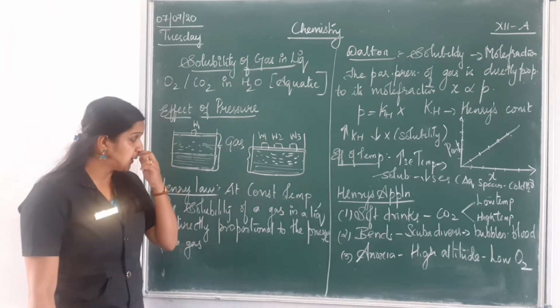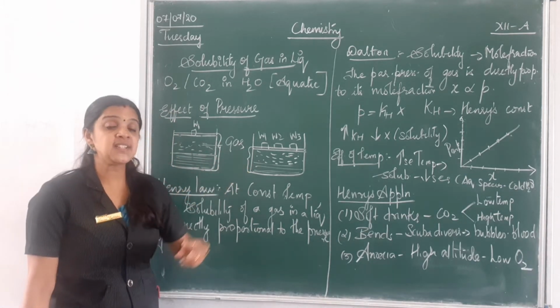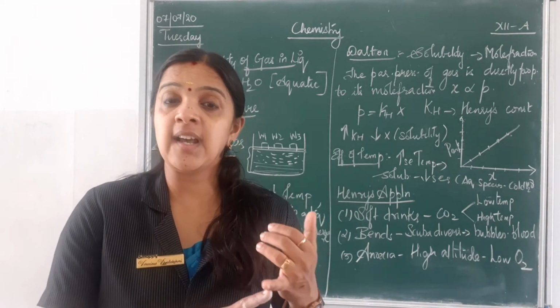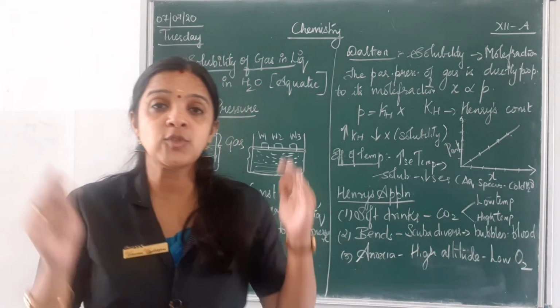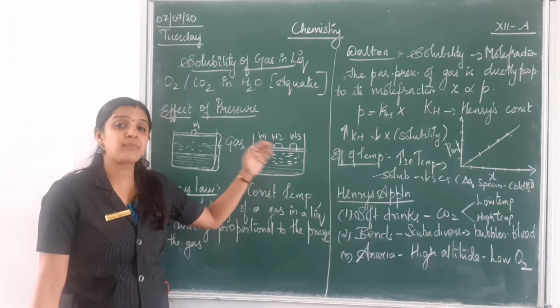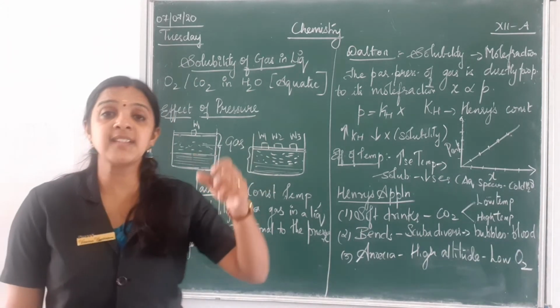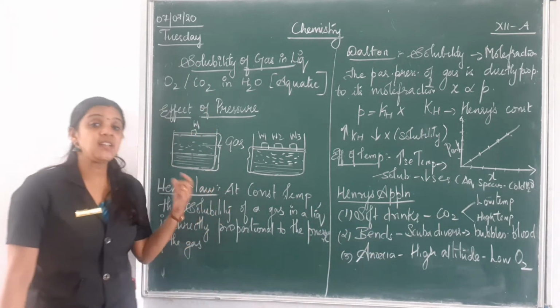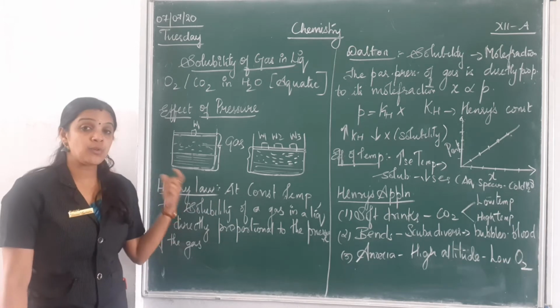So there were two scientists who were focusing on the solubility of a gas in a liquid. They are Henry and Dalton. They studied the solubility of the gas and also the pressure of the same gas which is undergoing the process. So at that time Henry posted the law. What was the law?